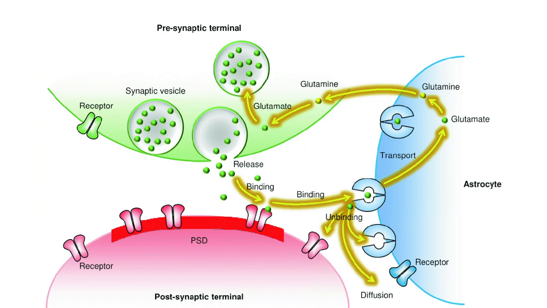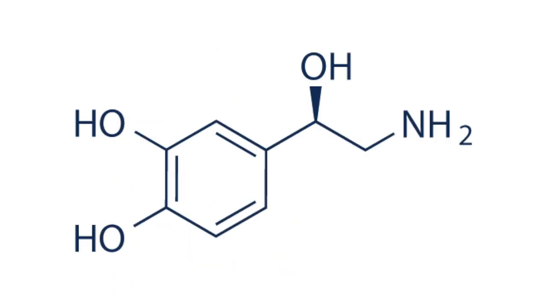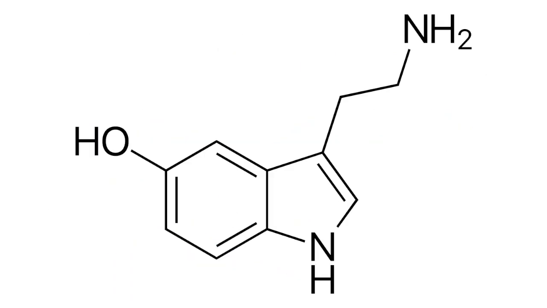Astrocytes, a type of glial cell, can also remove neurotransmitters from the synaptic cleft. The final way, reuptake, is when the whole neurotransmitter molecule is taken back into the axon terminal that released it. This is a really common way for stopping the action of norepinephrine, dopamine, and serotonin, where they can no longer bind to the receptors after getting removed from the synaptic cleft.